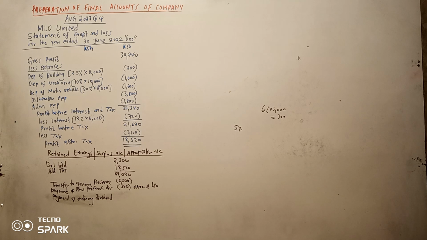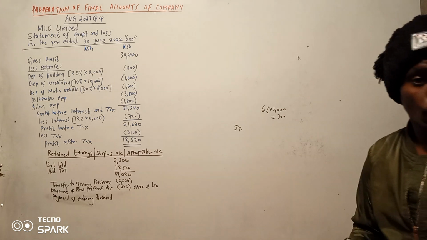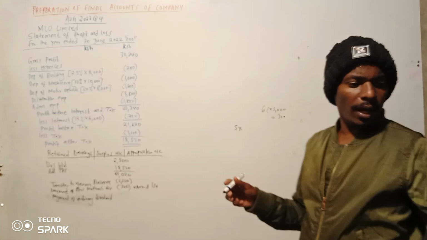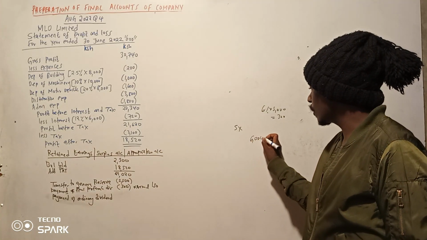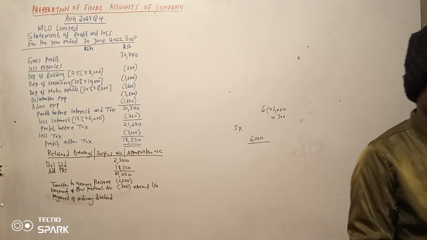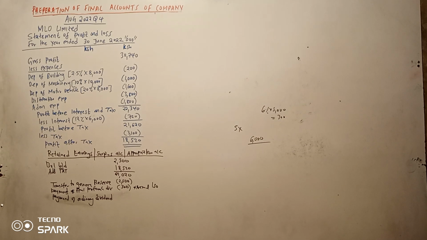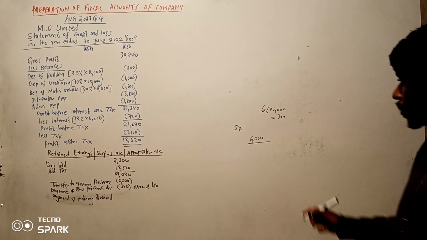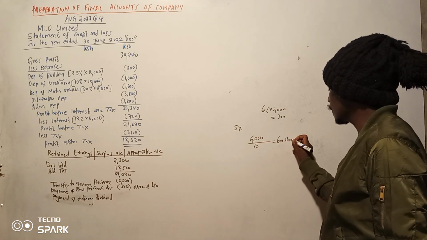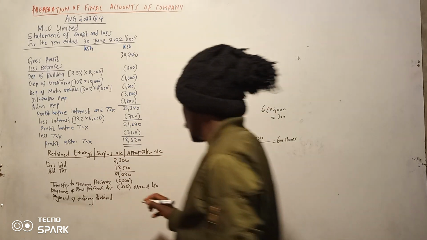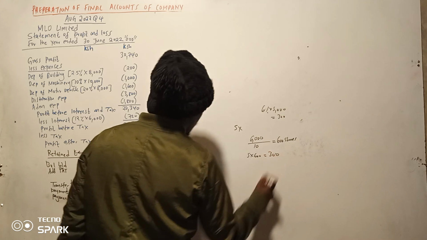So number of shares unaenda pale kwa share capital. Usiangalie huko juu the authorized. Leave alone the authorized, so authorized is not your concern. So unaenda pale juu kwa ordinary share capital, we have total capital is 6,000. But remember, we divide with the cost per share, or the par value. Now the par value is 10. So kumaanisha we have 600 shares. So hapa analipa 5, so it is 5 times 600.